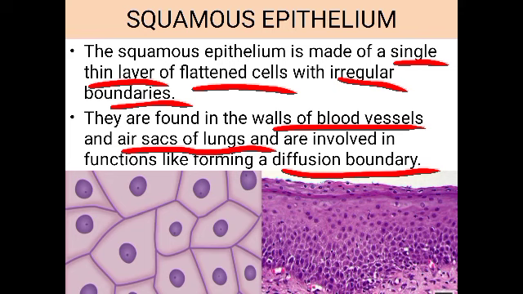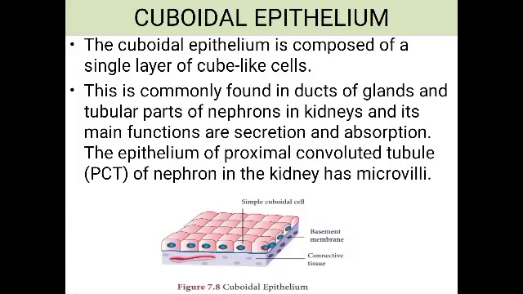Okay, so this is about the squamous epithelium. Now next is the cuboidal epithelium. The cuboidal epithelium is composed of a single layer of cube-like cells. So here you can see the cells are cube in shape, isn't it? So it is formed of a single layer of cube-like cells.